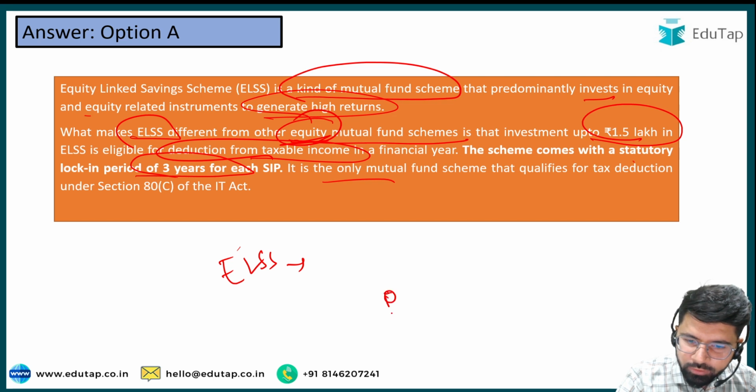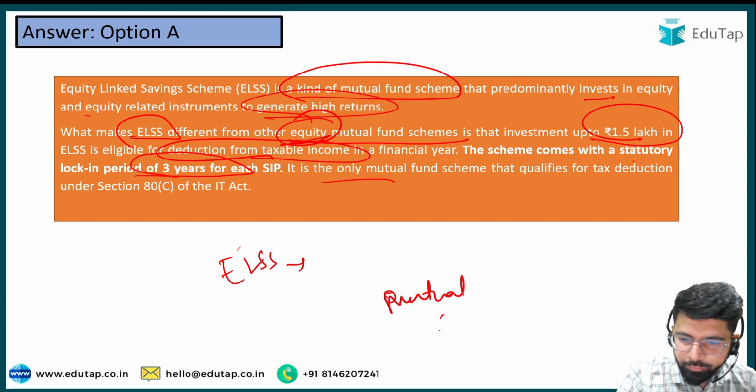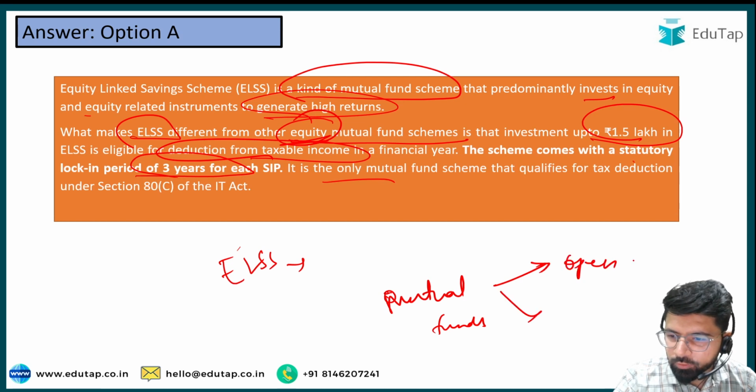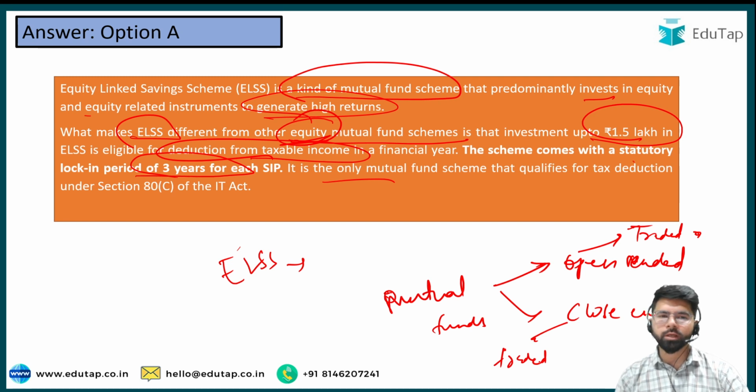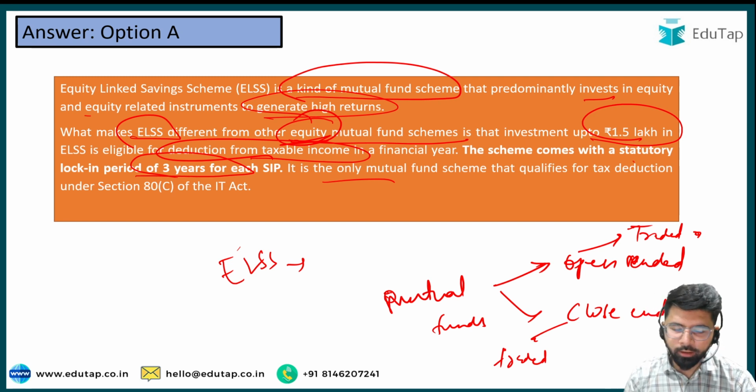So friends, I would like to just give a quick information regarding mutual funds. There are two types of mutual funds. One is open-ended mutual fund and the other is close-ended mutual fund. See, these are not traded on the stock exchange, whereas these are traded on the stock exchange. Apart from this, you can go and dig in deeper for information regarding the types of mutual fund.